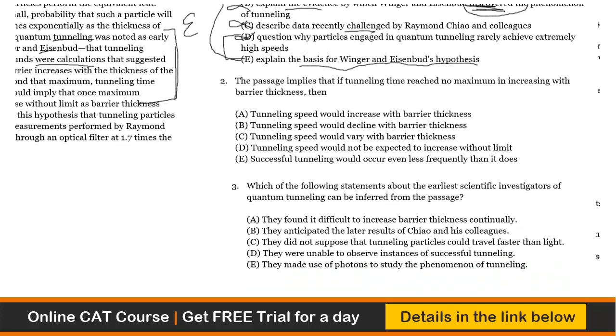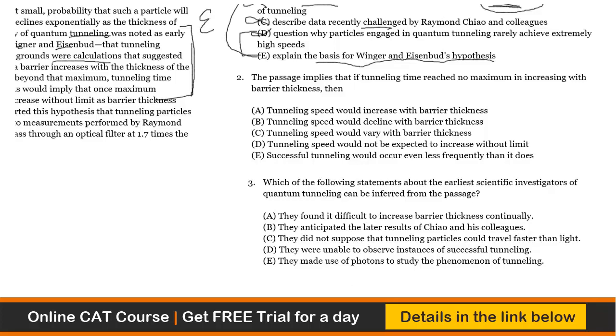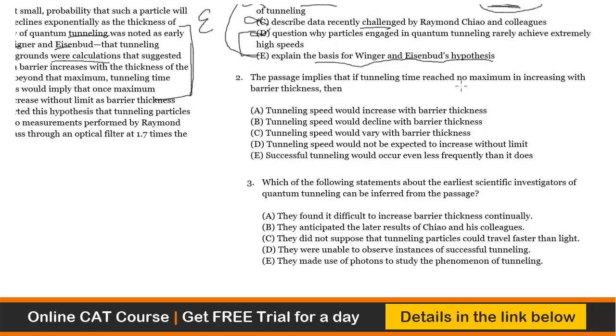Let's go and take the second question. It says here that the passage implies that if tunneling time reached no maximum with barrier thickness... So it says, if tunneling time reached no maximum, then what would happen?